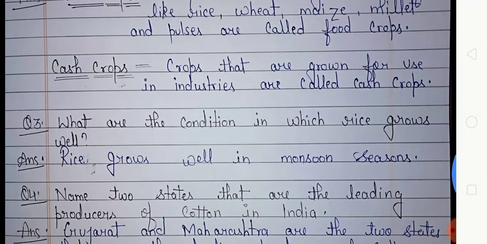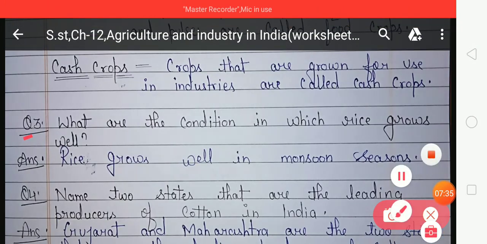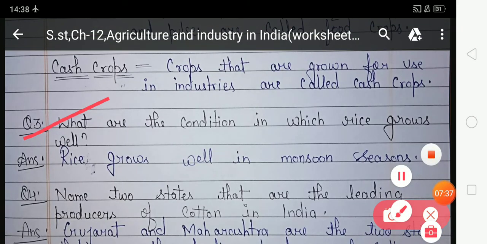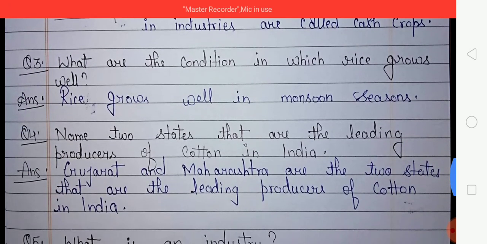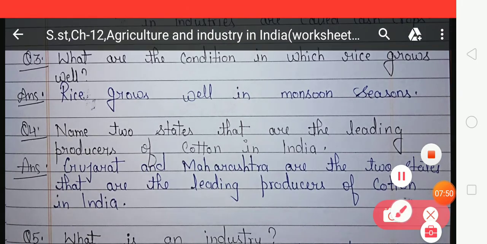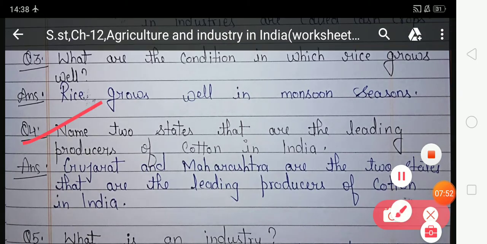Now come to question number 3. What are the conditions in which rice grows well? Answer. Rice grows well in the monsoon season because it gets a lot of water. Come to question number 4. Name 2 states that are leading producers of cotton in India. Answer. Gujarat and Maharashtra are the 2 states that are leading producers of cotton in India.